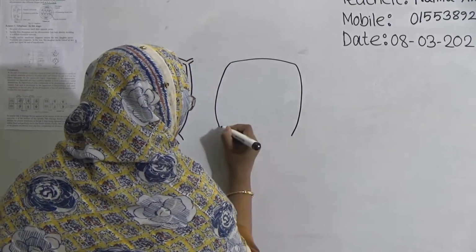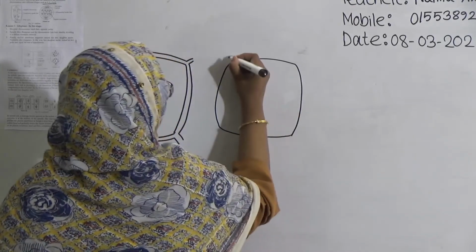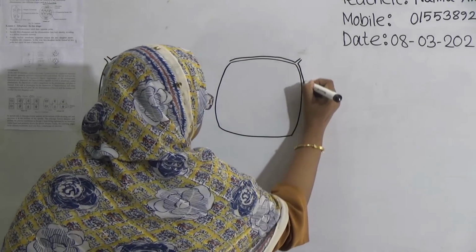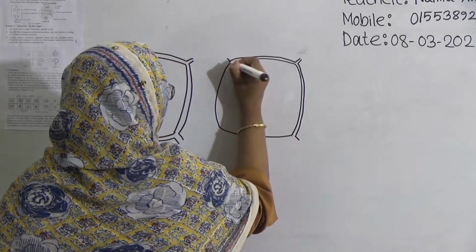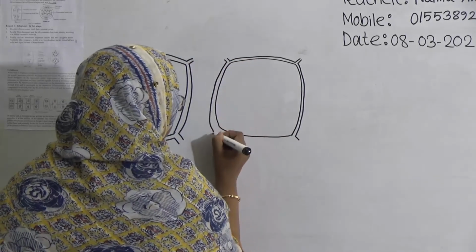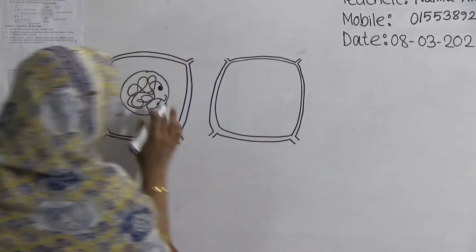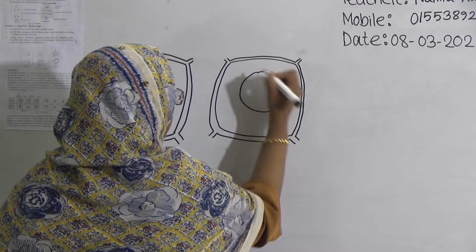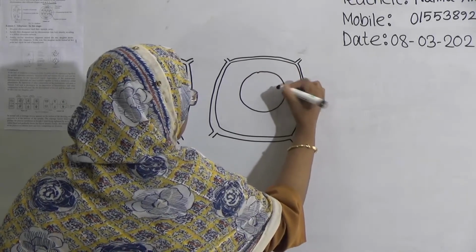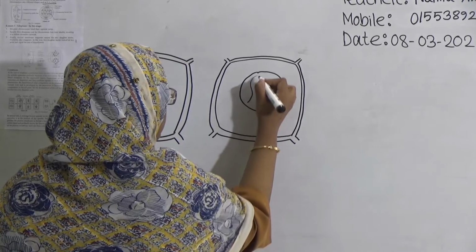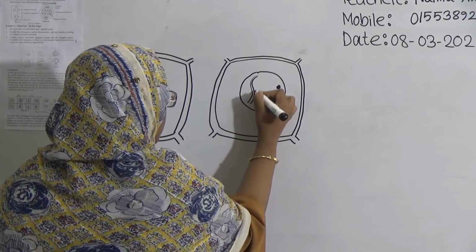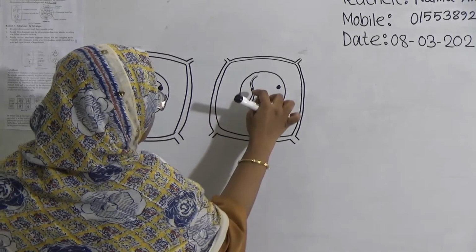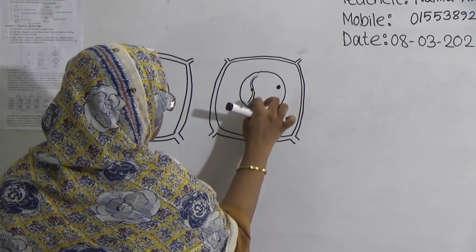It is the second stage after starting the prophase. At first the mother cell will look like that. When dehydration starts, gradually you can separate and see the chromosomes. Here it is the nucleolus, and the chromosome becomes like that. A chromosome contains a centromere, and these two portions are the arms.